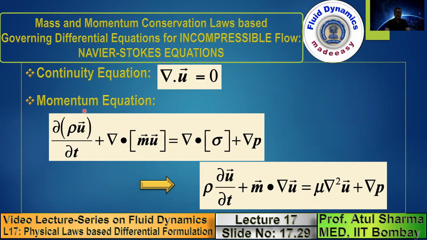This is the differential formulation for the momentum equation, where we have obtained it first in terms of fluxes, and when you convert the fluxes in terms of velocity gradients and velocities, you finally obtain this expression. Note that this is del dot mu, which you can convert into two terms, m dot del u, and that del u, if you apply the continuity equation, has two terms when you expand it, but one of the terms gets 0 by the continuity equation, and you get the other term which is given as this.